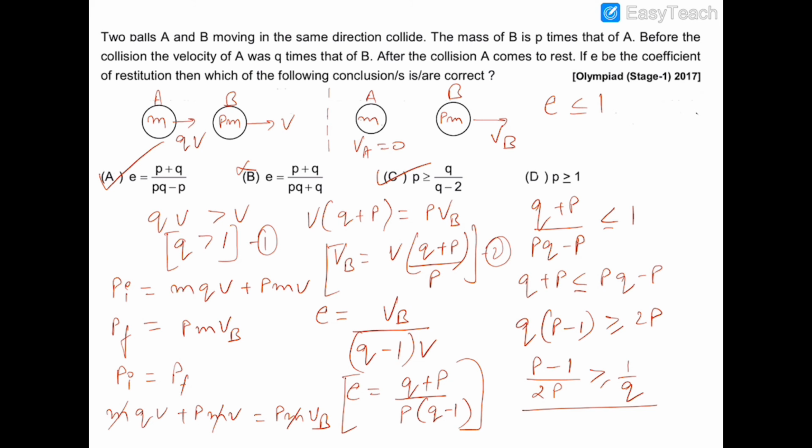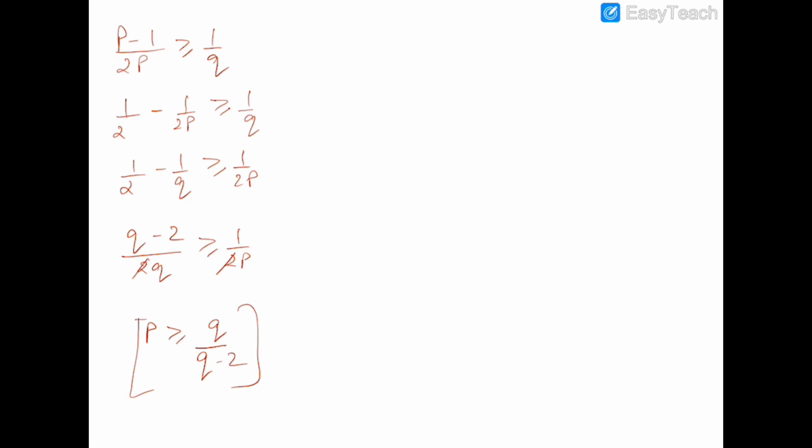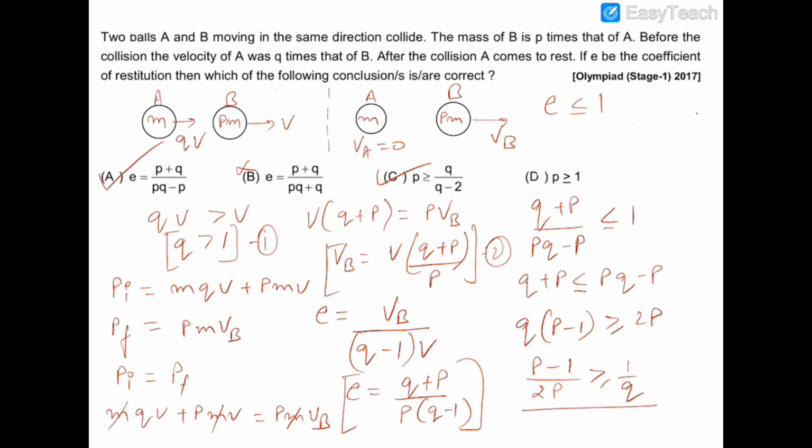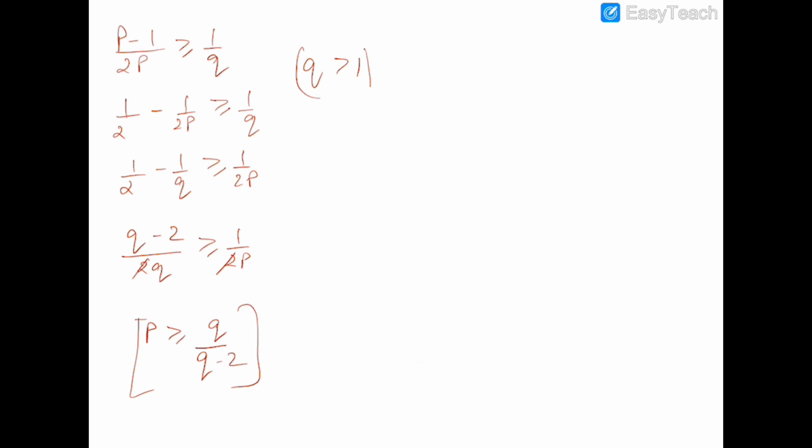Now for option D, we know that Q is greater than 1. We have already discussed this fact. Then only is collision possible, because the velocity of A should be greater than the velocity of B before collision, because A is moving behind B. So Q should be greater than 1. This is the first important condition.